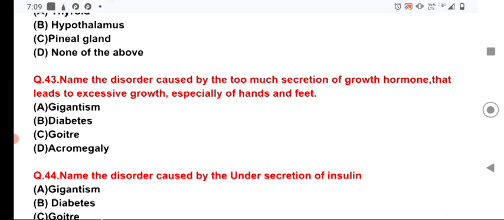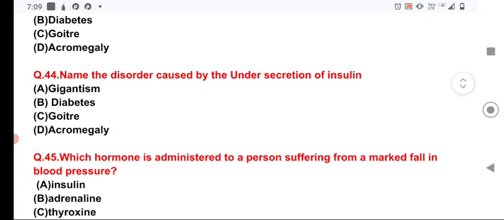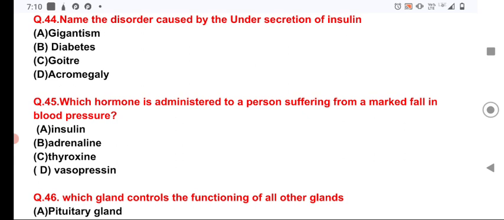Now the question number 44, name the disorder caused by the under-secretion of insulin. Under-secretion of insulin causes diabetes or diabetes mellitus, because insulin is responsible for regulating the blood sugar level, and it converts the excess glucose into glycogen in the liver. And in case insulin is not secreted, the glucose level of the blood increases and causes diabetes or madhumeh, चीनी की बीमारी.